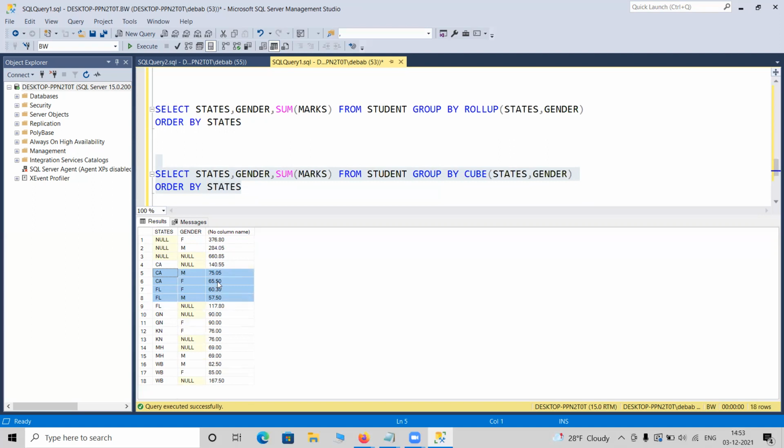California male, California female, Florida female, Florida male. These null-value rows are extra. This is showing a subtotal kind of thing. State-wise total, gender-wise total, state and gender total, the grand total, everything, all the combinations they are generating. At home, you can try to add some more fields here and check the behavior. It will be more clear to you.